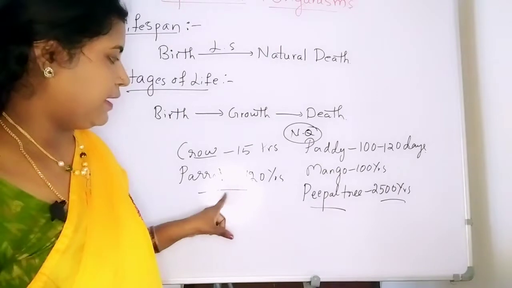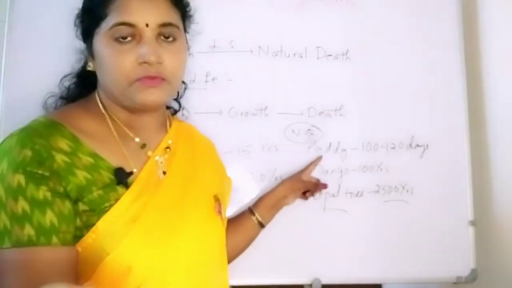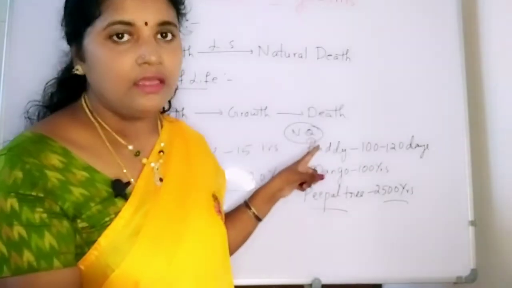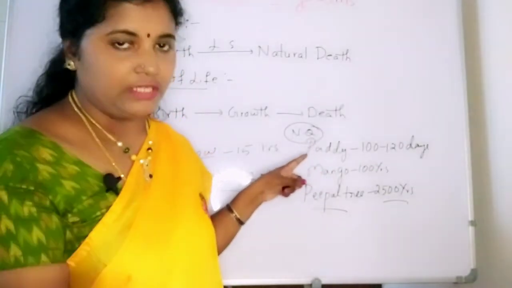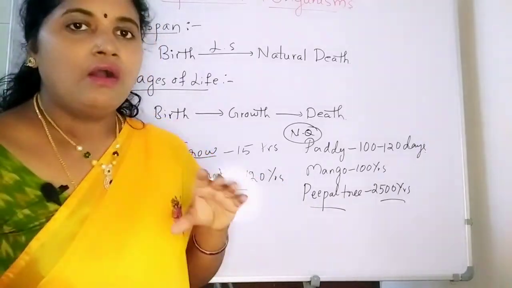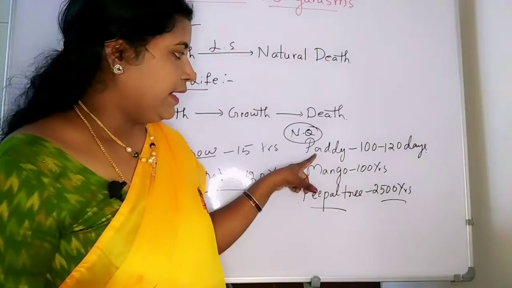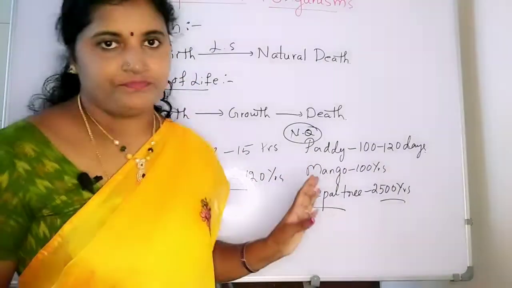Crow 15 years, parrot 120 years, and the remaining animals' lifespans we also have in our NCERT. At the same time you can have the extra materials also. From there we can get all the animals' lifespans. So everyone has to learn those: paddy, mango, peepal tree, okay.